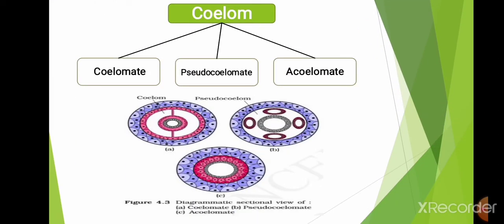Then third one is coelom. Then what is a coelom? Coelom means, in simple words, a body cavity. Coelom is also divided into coelomate, pseudocoelomate, and acoelomate. The diagram is given below. What is coelomate? The organisms that possess coelom are called coelomates. Pseudocoelomates are those in which the cells are in a package form. And acoelomates are the organisms which do not possess a coelom or body cavity.